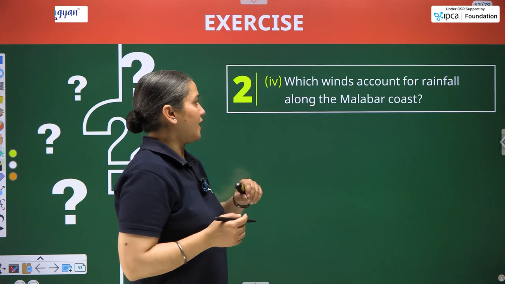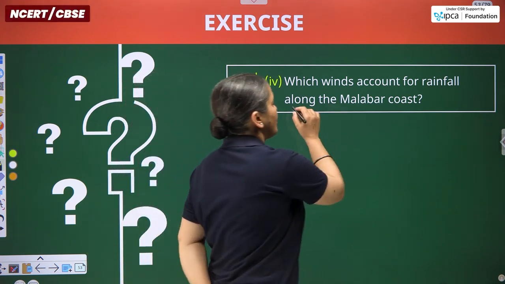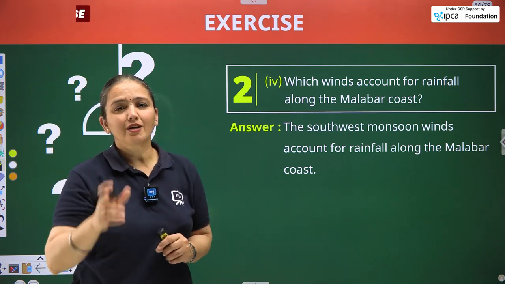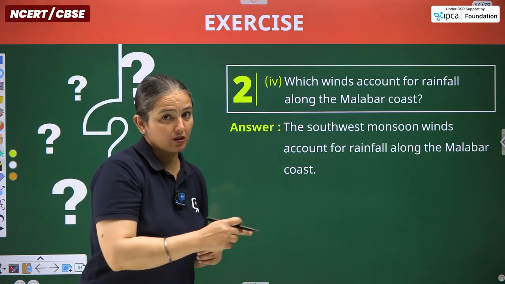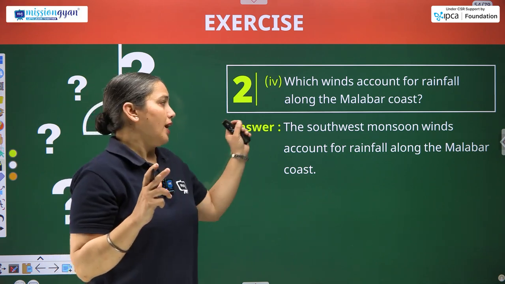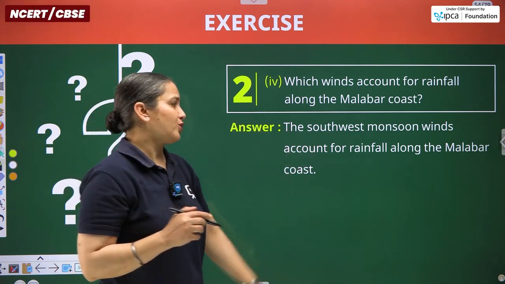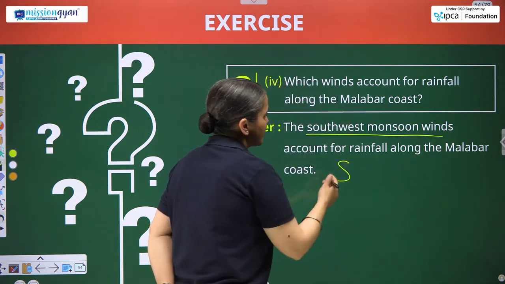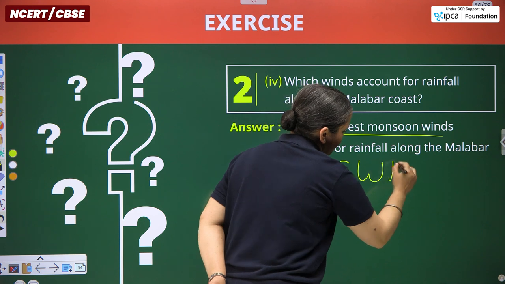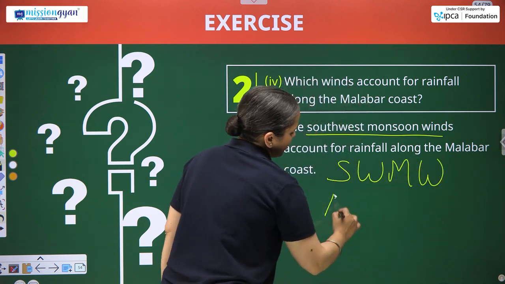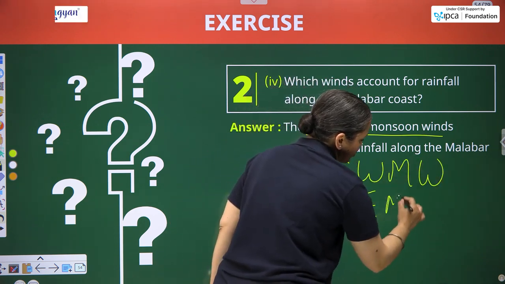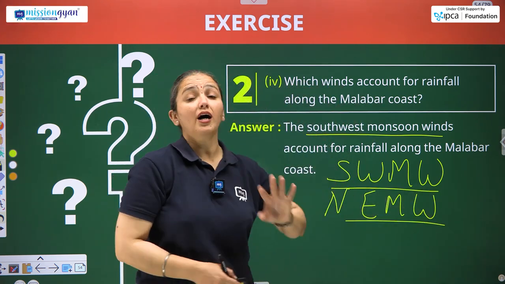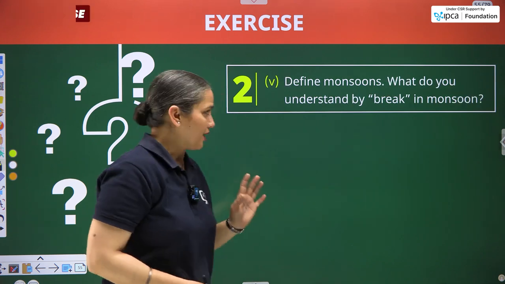The next question is, which winds account for rainfall along the Malabar coast? Malabar coast lies by the western side of Kerala state and the extreme southern coast of South India as well. And the southwest monsoon winds account for the rainfall along the Malabar coast. These are to be written as southwest monsoon winds, and the other ones are northeast monsoon winds. So if you see this abbreviation anywhere, you should understand what exactly it states.